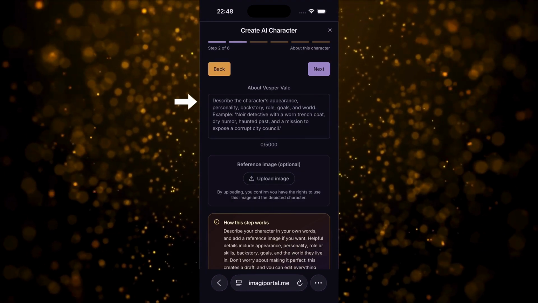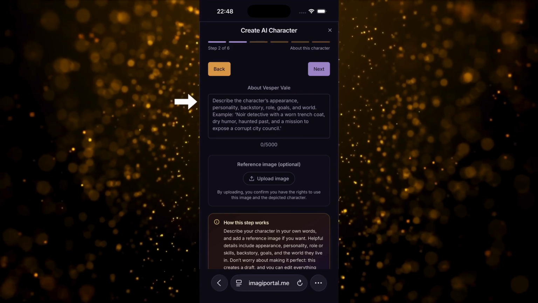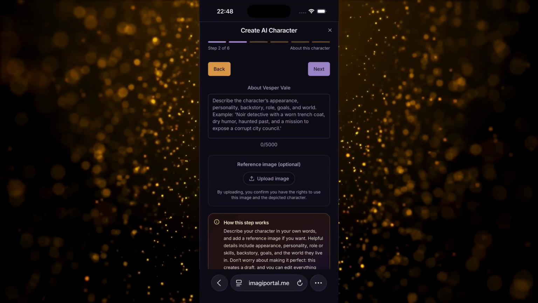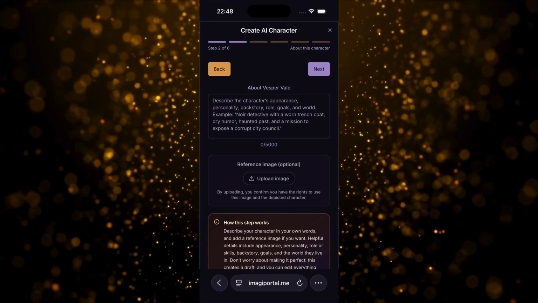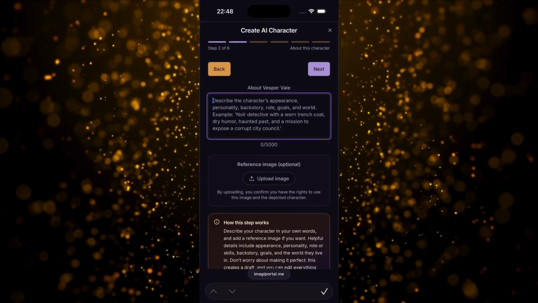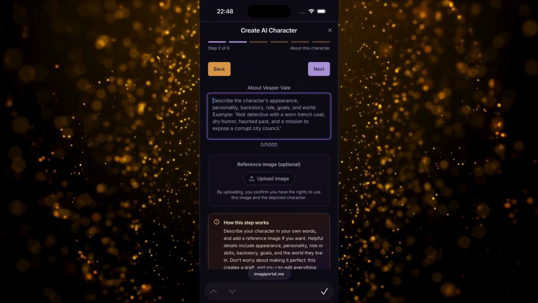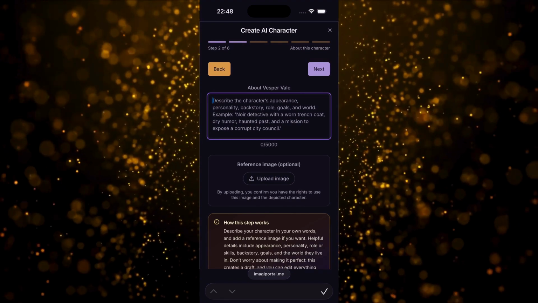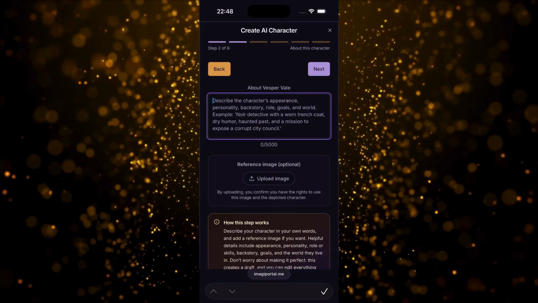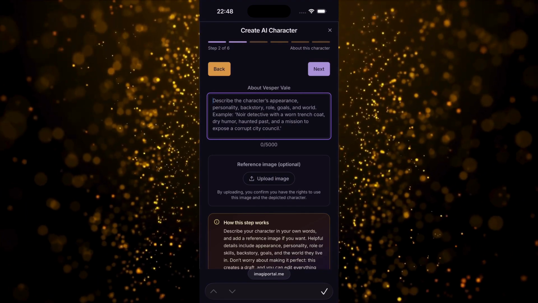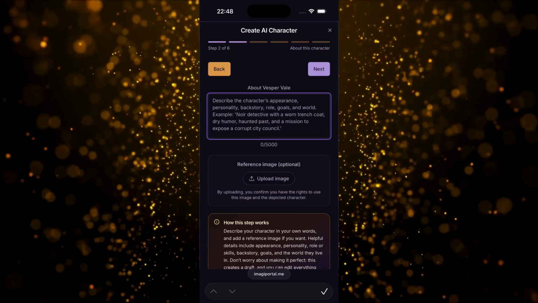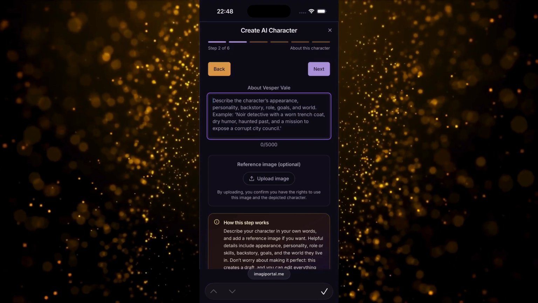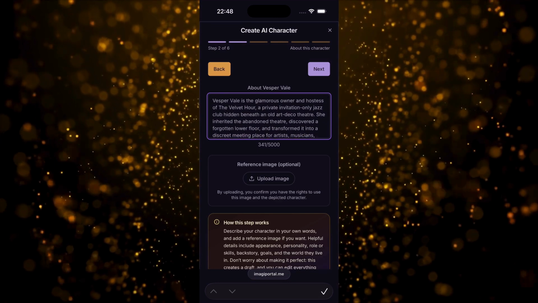This is where I describe who Vesper actually is. Her personality, her appearance, her history, the way she speaks, and the kind of world she lives in. You don't need to fill in separate boxes for every tiny detail. You can just describe the character naturally, and ImagiPortal uses that information to build the complete first profile. So, here's what I'm writing.